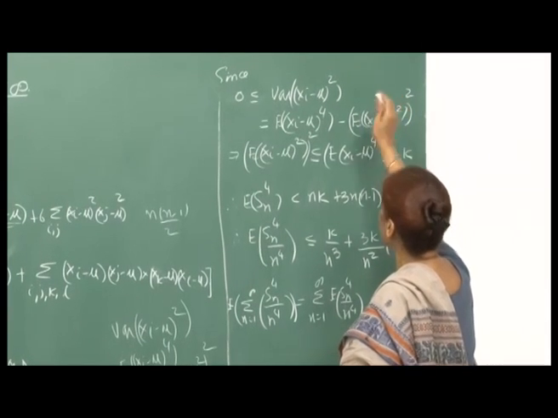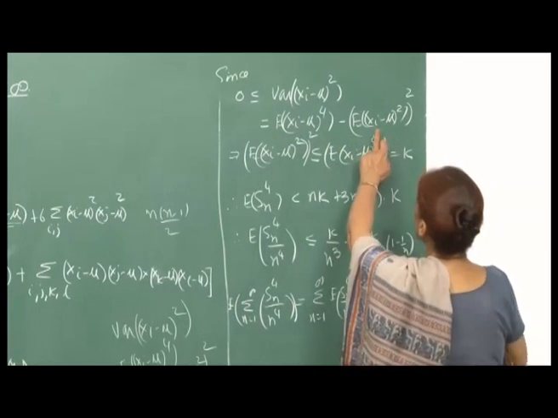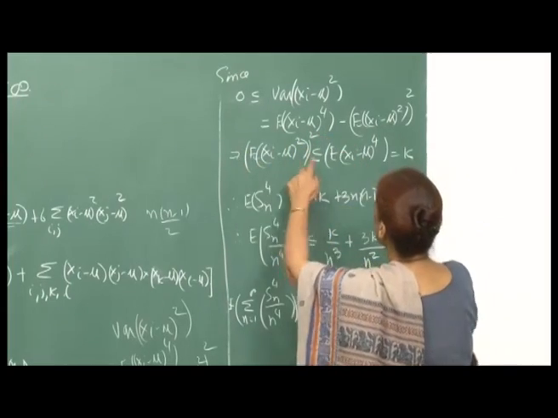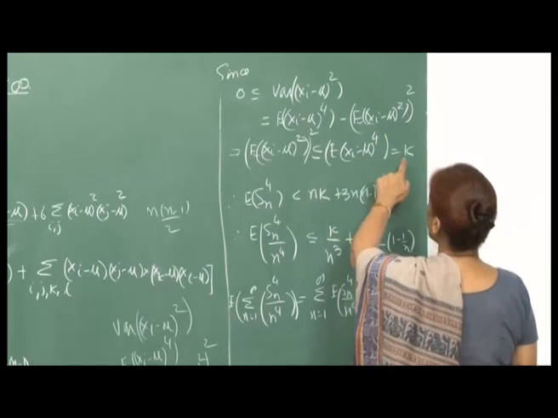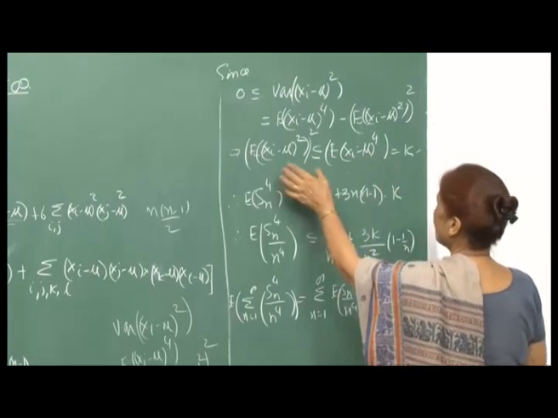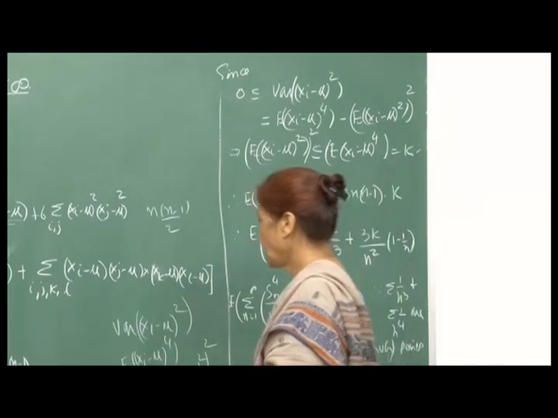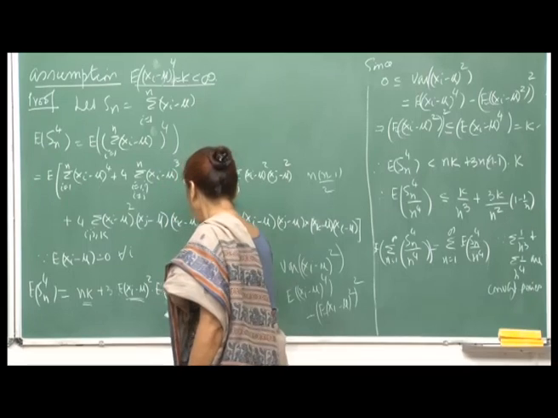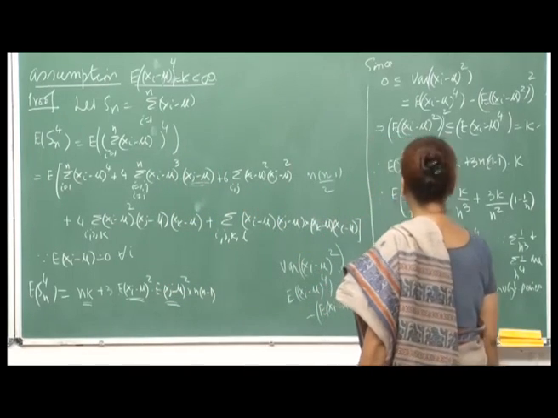So, since this is non-negative, from here it follows that expectation of (x_i minus mu) square, whole square, is less than or equal to expectation of (x_i minus mu) raised to 4, which we are taking to be k. So, therefore, this is also finite. Everything is finite here. These things are also finite, because the square is finite. So, both of these are finite.